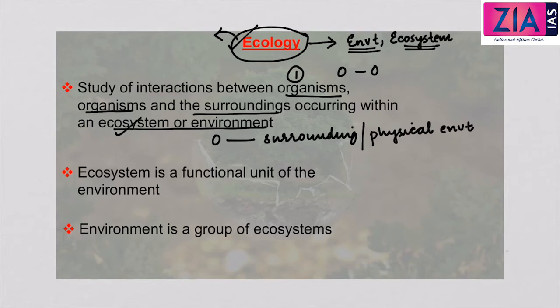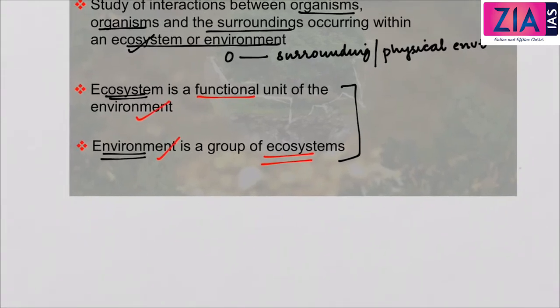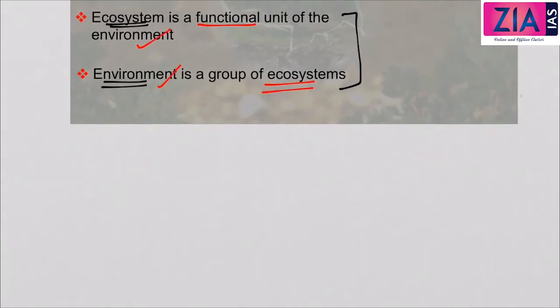Now let's see what ecosystem and environment are. We have already discussed it in detail, but still: ecosystem is a functional unit of the environment, and environment is a group of ecosystems. Now I'll also quickly brief whatever we have learned till now. First, environment can be comprised of almost everything or a small region.